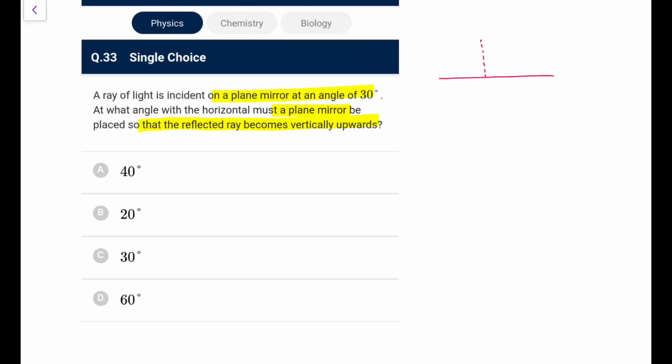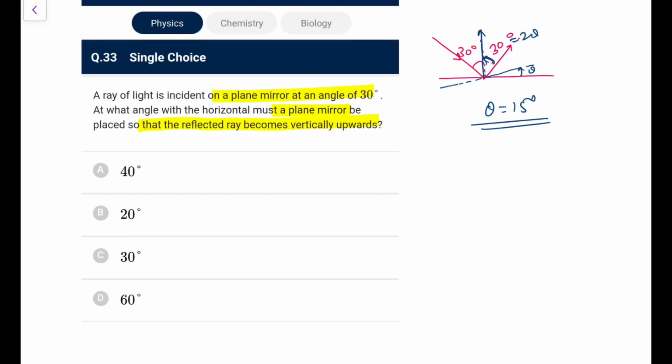So incidence angle we know is always measured with respect to normal. Let me draw it again. Yeah, let's say like this. This comes at an angle 30 degree, so I know this will go out at an angle 30 degree also. Now finally you want it to be tilted. Let's say it should be tilted like that, so it becomes vertical. So what I know, if I tilt the mirror by an angle theta, the reflected ray will turn by 2 theta. So this has to be turned like this. This should finally become the reflected ray. So to turn it by 30 degree, that is equal to 2 theta. So I can directly make out the mirror should be turned by an angle of 15 degree, which is nowhere in the options.